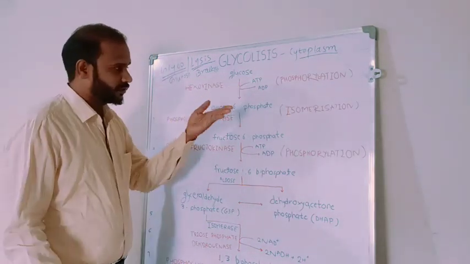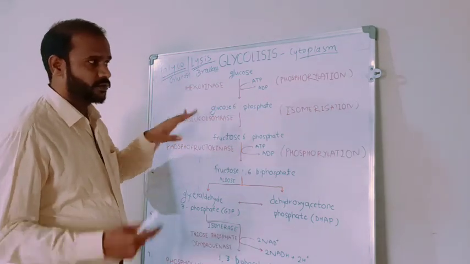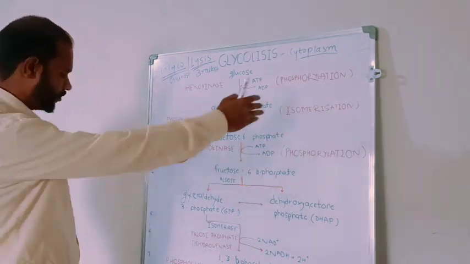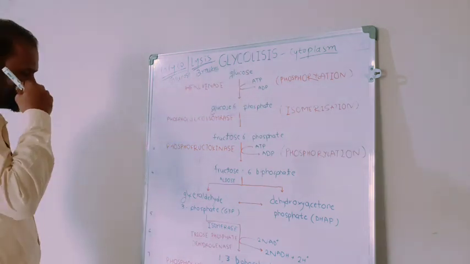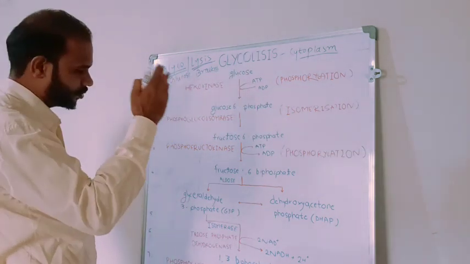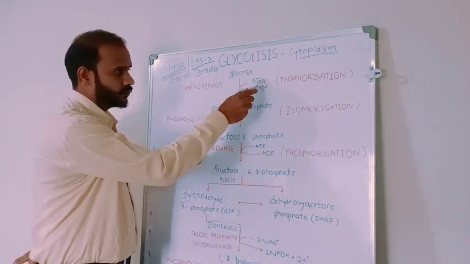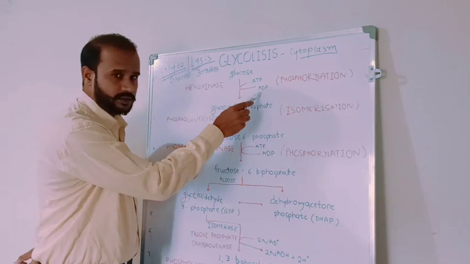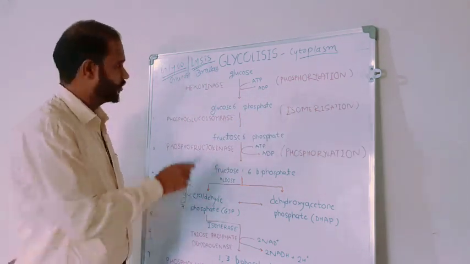So glucose is converted into glucose 6-phosphate with the help of enzyme hexokinase. What is the function of hexokinase, or what happens in phosphorylation? In phosphorylation, transfer of phosphoryl group from ATP to ADP. One phosphate group is transferred from ATP to ADP. That means phosphorylation. Which enzyme helps?